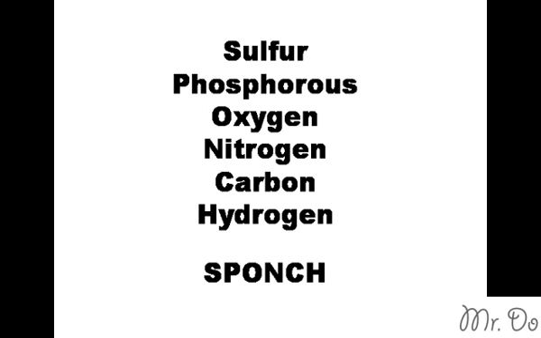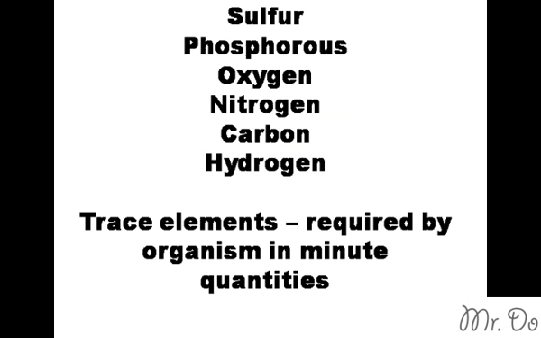These 6 are commonly found in your body, and a good way to remember them is to think of the word sponge. S-P-O-N-C-H. Each letter stands for one of the elements: sulfur, phosphorus, oxygen, nitrogen, carbon, hydrogen. And then there are lots and lots of other tiny elements in our body, but they're found in small, minute amounts. We call those elements trace elements.